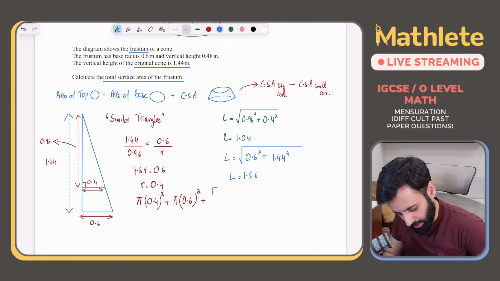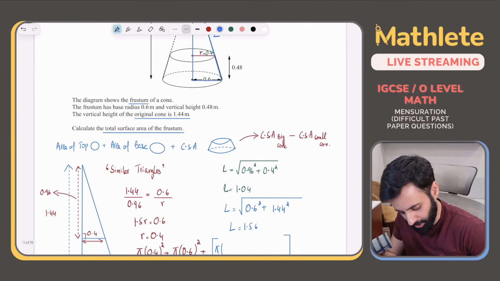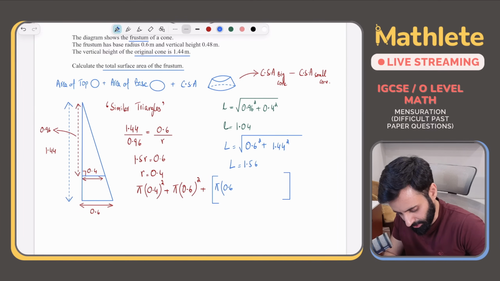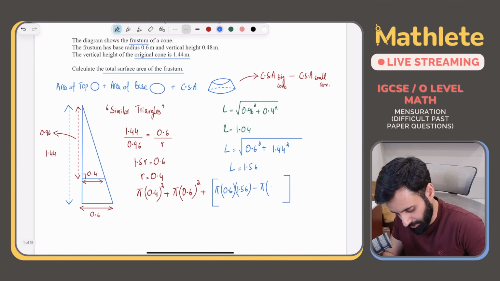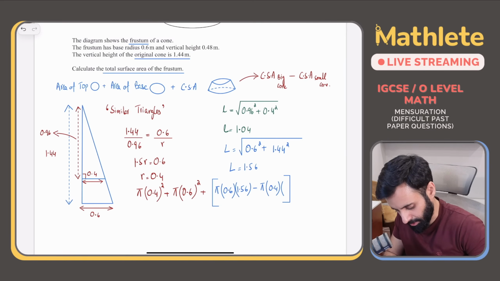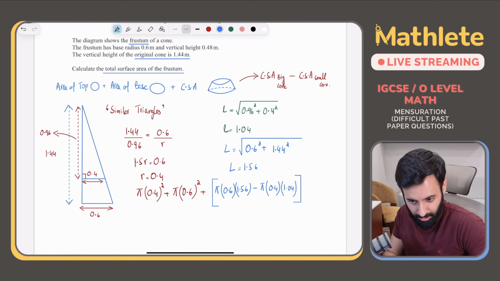Okay, now it's time to put this all together. Remember, we said that to calculate the curved surface area of the frustum, we do the curved surface area of the big cone minus the curved surface area of the smaller cone. So for the big cone I use the radius 0.6 multiplied by the slant height 1.56, minus the curved surface area of the small cone, radius 0.4 multiplied by the slant height 1.04. ठीक है?